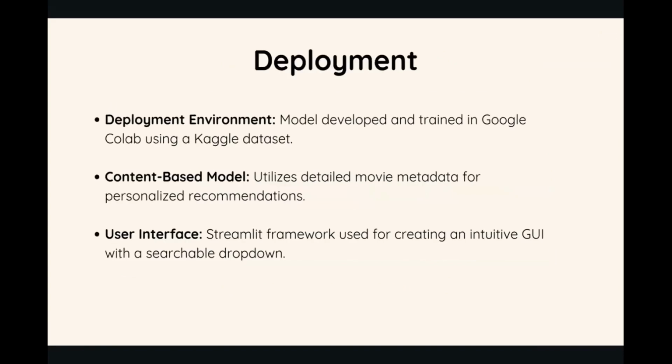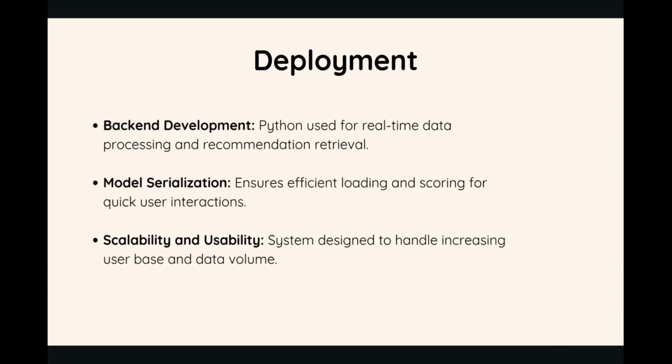So basically, our deployment was developed and trained in Google Colab, leveraging a comprehensive Kaggle dataset. This environment enables us to utilize robust computational resources and access a wide range of tools necessary for our project. For the user interface, we chose the Streamlit framework. This includes a searchable drop-down feature, making it easy for users to find their preferred movies. For our backend, we used Python.